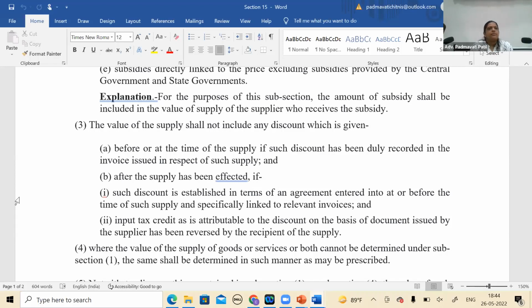What happens if interest becomes due because it is not paid within that period of time? After 6 months, you say you don't pay the interest. Would I be required to pay GST on the happening of the event that he has not paid the actual interest? In fact, sir, time of supply says only when you receive the payment. So if you don't receive it, according to me, it will not be payable.